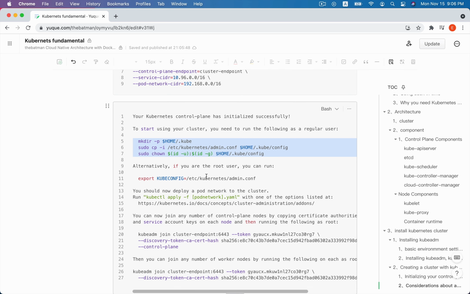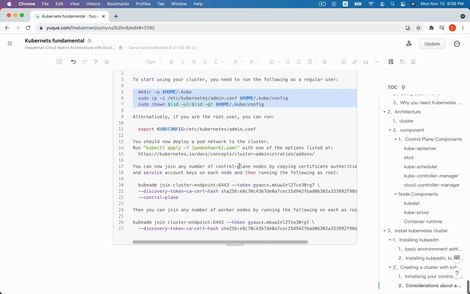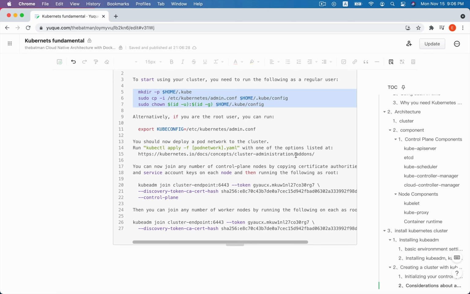If you are the root user, you need to export the kubeconfig to this path. So in this lesson we have installed and created our cluster with kubeadm. So that's all. Thank you.